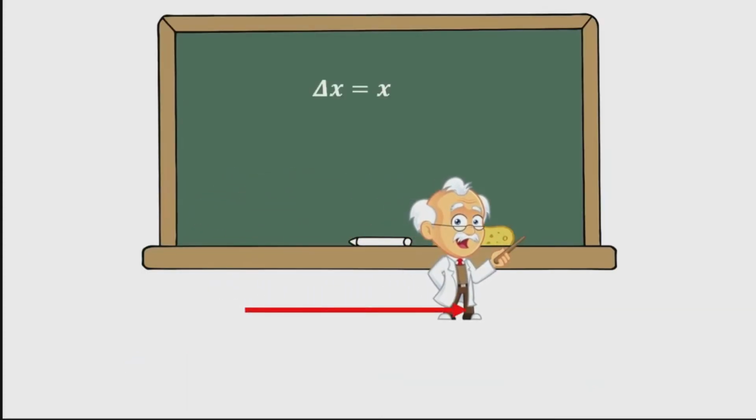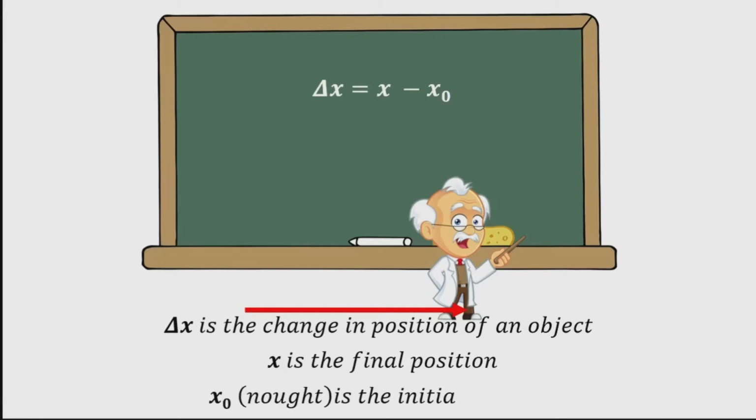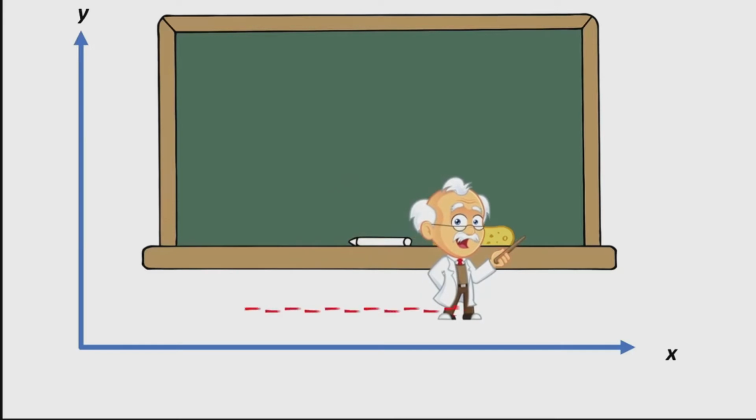Δx = x − x₀, where Δx is the change in position of an object, x is the final position, and x₀ is the initial position. Say we identify two points by which the professor travels from an initial position x₀ of 1.5 meters to a final position equal to 3.5 meters.